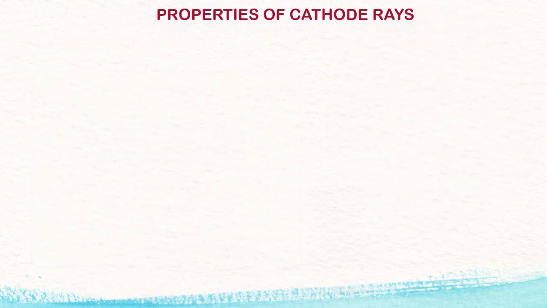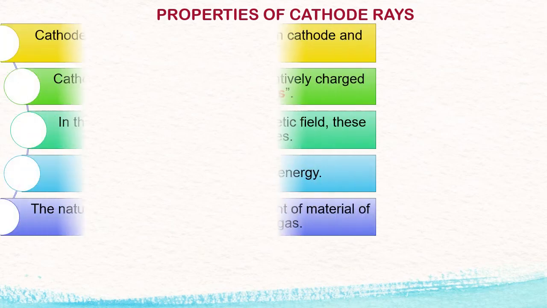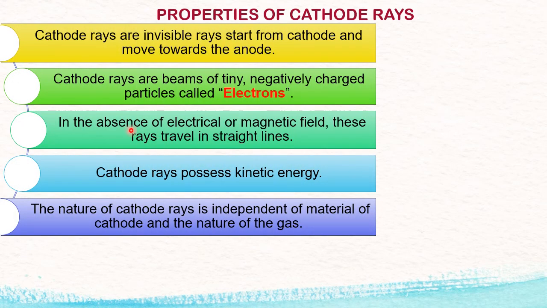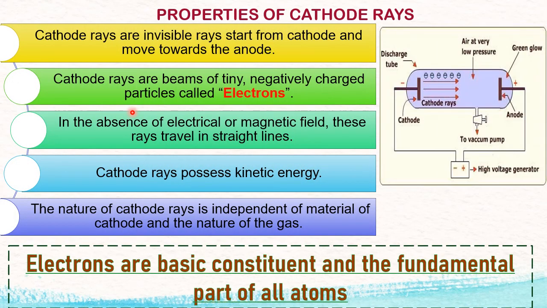Here are the properties of cathode rays. Cathode rays are invisible rays that start from the cathode and move towards the anode. Why do they move towards the anode? We know that like charges repel each other and unlike charges attract each other. The knowledge of attracting and repelling charges in electricity was known during Thomson's time.